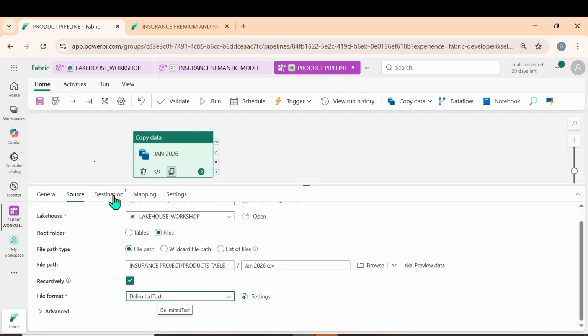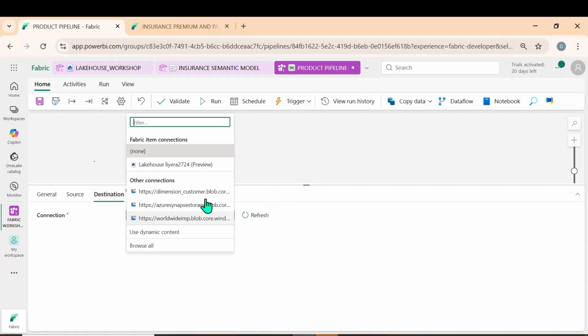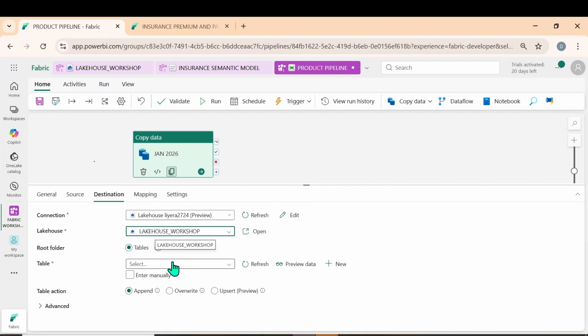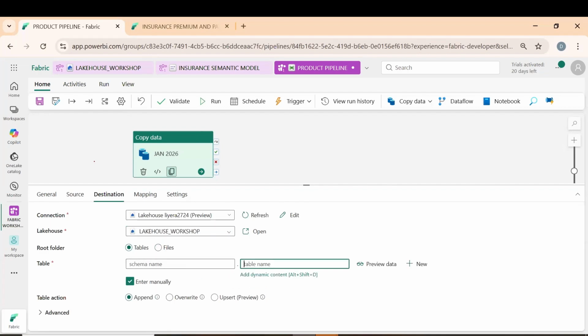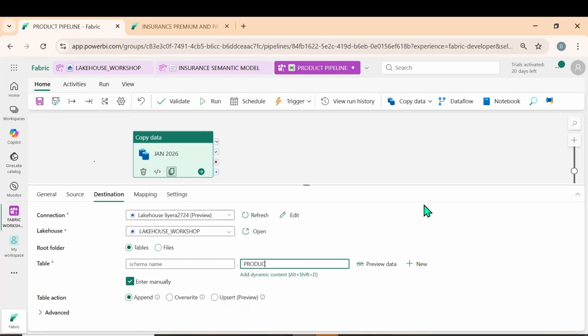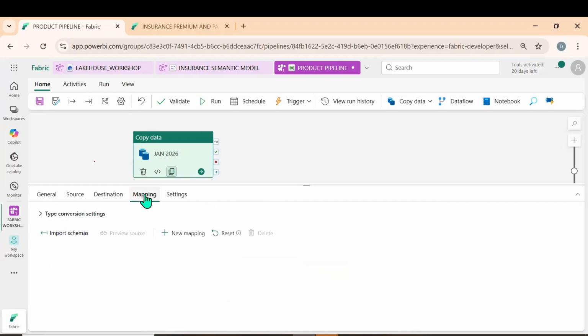So what do we need to do? Destination. How do we want to store the data? Same thing, let us go with the Lakehouse, the workshop. Select manually. I can enter the table name manually. I can enter the products table new. Go to mapping.